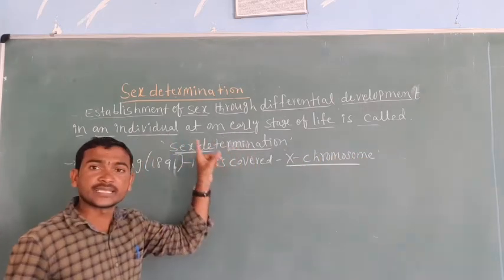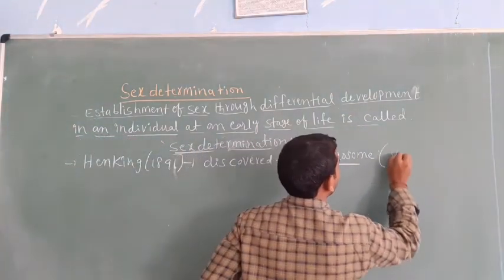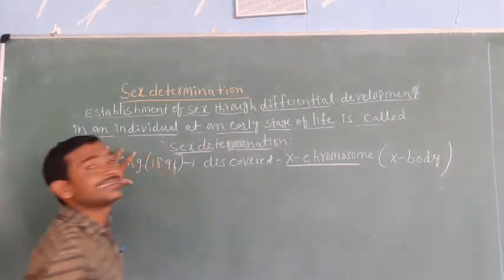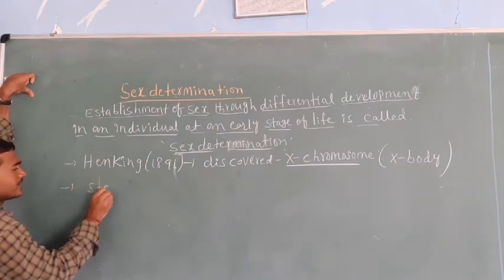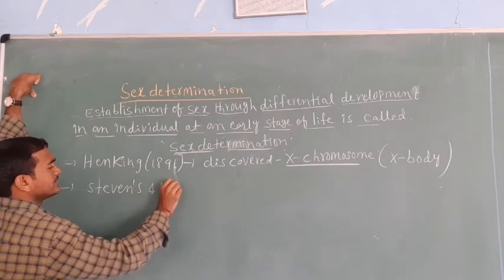The first, this X chromosome, was called the X body. Who? Henking.